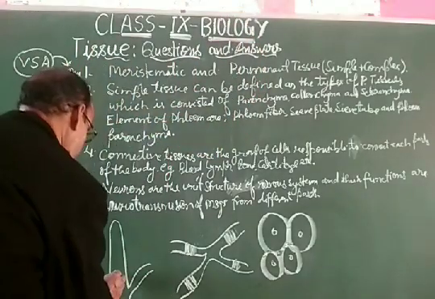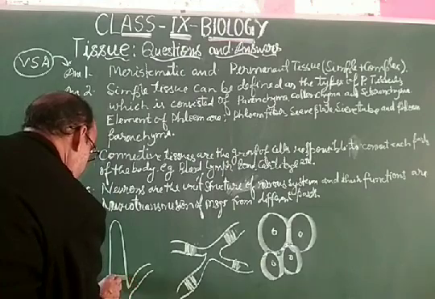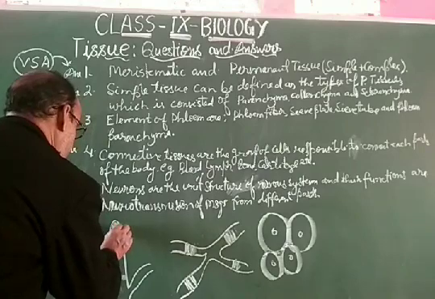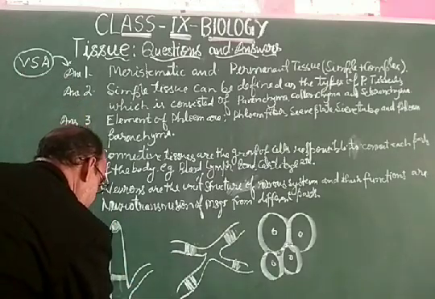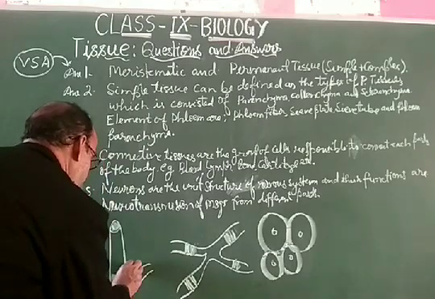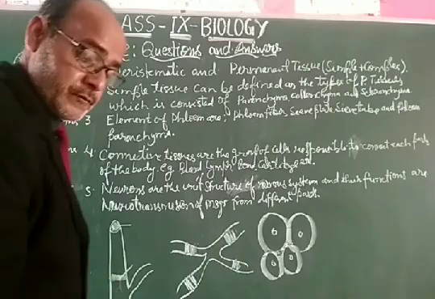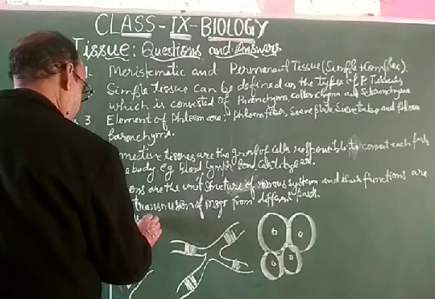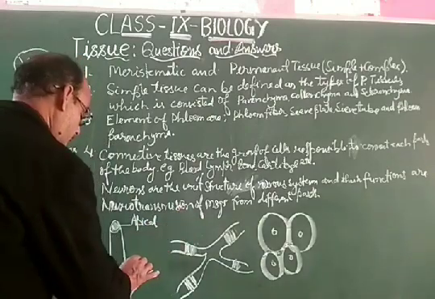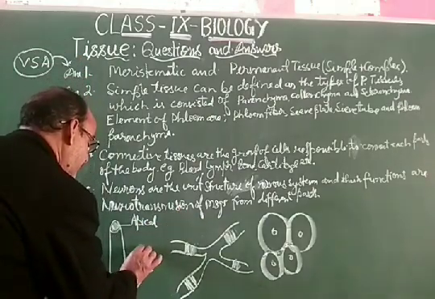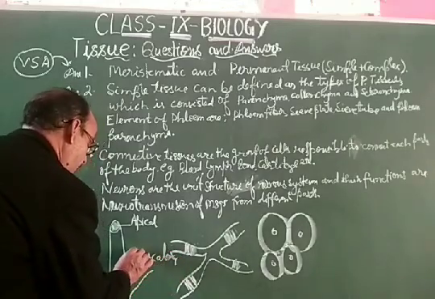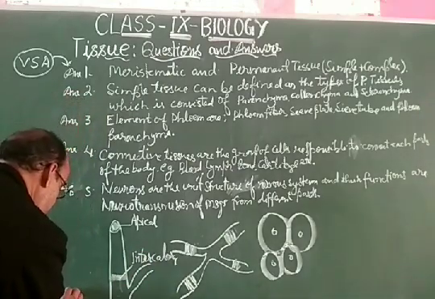There are three parts, so you can label it. My dear students, if you label it, this is the apical meristematic tissue, this is the intercalary meristematic tissue, and this is the lateral meristematic tissue.